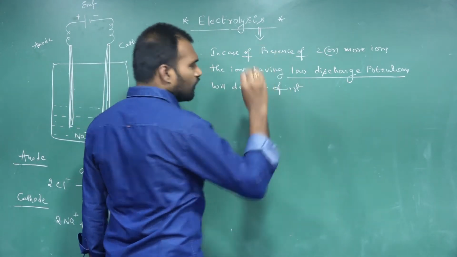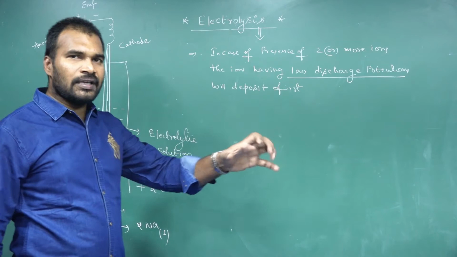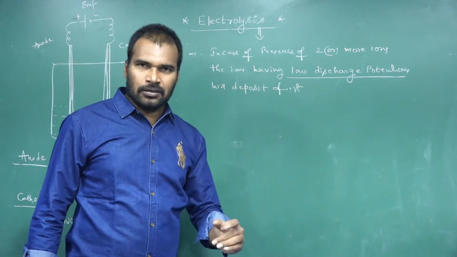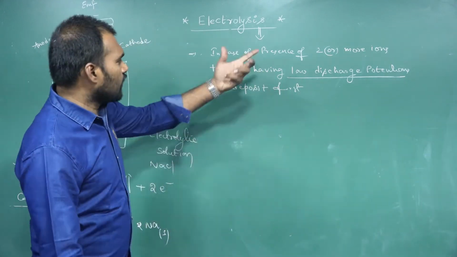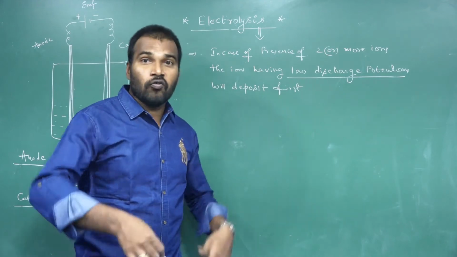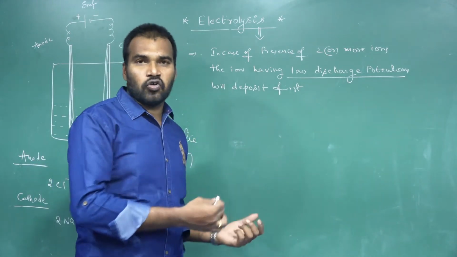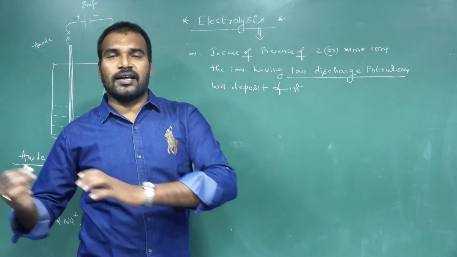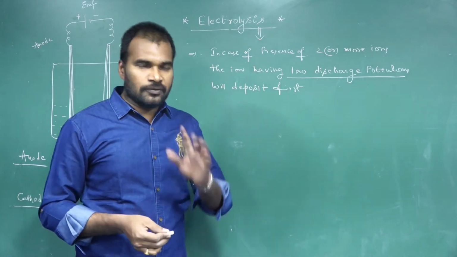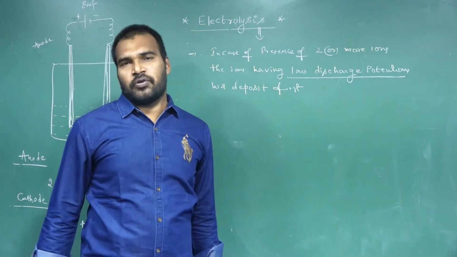So which ion will deposit first? The ion having the lowest discharge potential will deposit first. Then how do you know which ion has the lowest discharge potential and which has a high discharge potential? We have an order of discharge potentials.